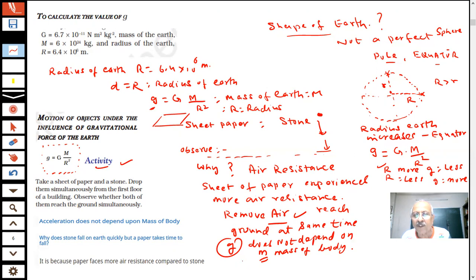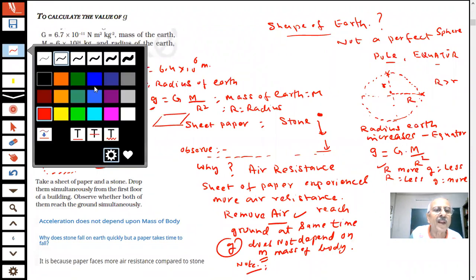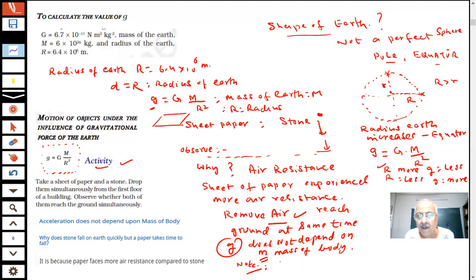Another important point you could note down, students. Note down what we are saying. Is the value of g more at the pole or the equator? The value of g will be more at the pole than at the equator. Yes or no? Got it?